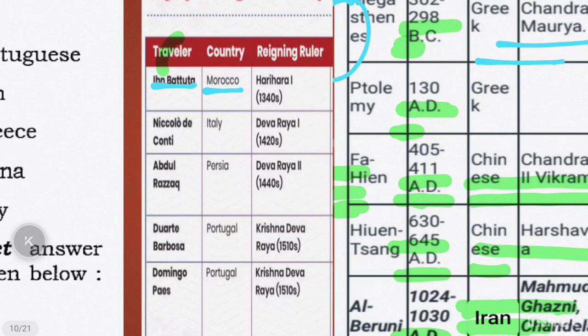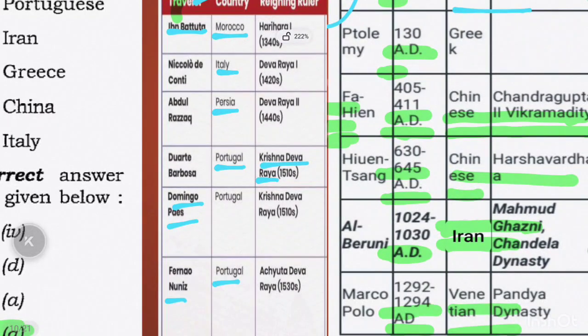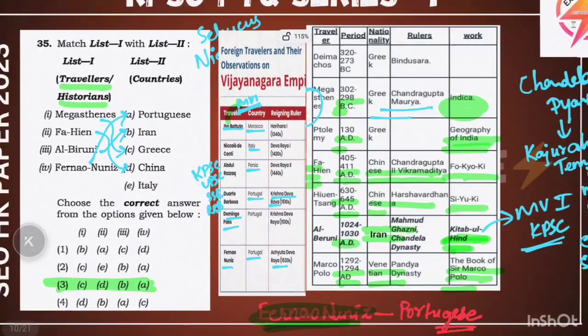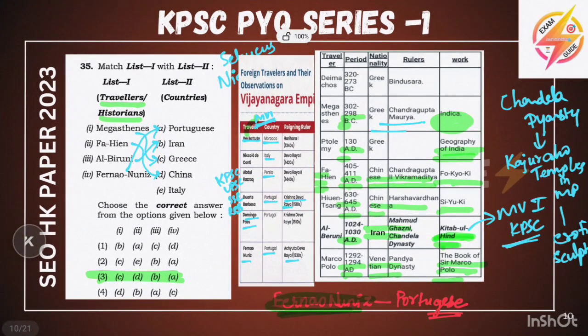This has been asked recently in the Motor Vehicle Inspector exam. And Nicolo di Conti is from Italy, Devaraya I, and Abdur Razzaq from Persia, Devaraya II, and Duarte Barbosa from Portugal in Krishnadevaraya's time, and Domingo Paes in Krishnadevaraya's time, and Fernao Nuniz from Portugal in Achyutadevaraya's time. These have been asked in many KPSC, UPSC, even SSC, RRB, all GK exams about the Vijayanagara kingdom. Foreign travelers have been asked. So keep this table with you and revise before the exam. Very important topic, foreign travelers.